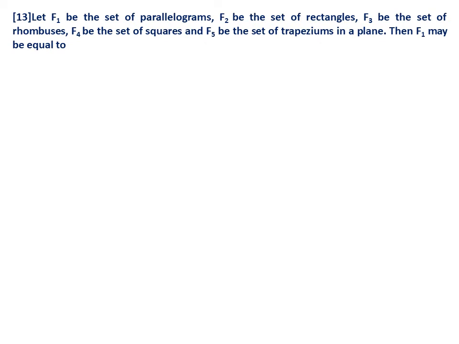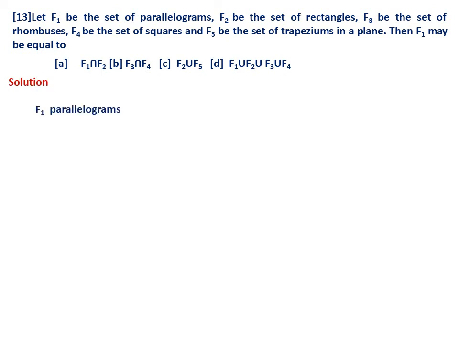This is a very interesting question. To do this question, you should revisit your high school geometry where you studied quadrilaterals. There are different types of quadrilaterals. Therefore, let me first write. In the given question, F1 is parallelogram, F2 is rectangle, F3 is rhombus, F4 is square, and F5 is trapezium. Now we have to recollect all these figures.